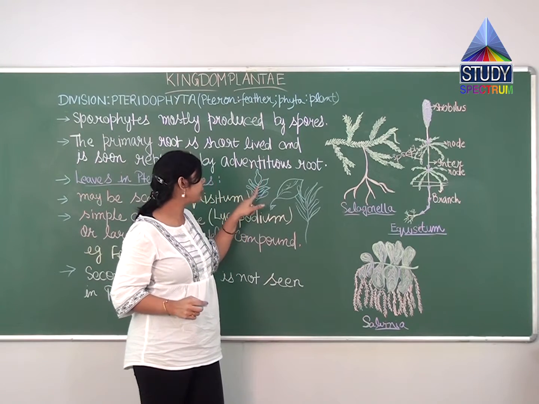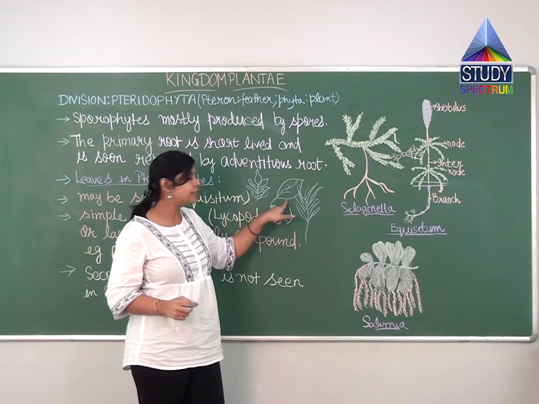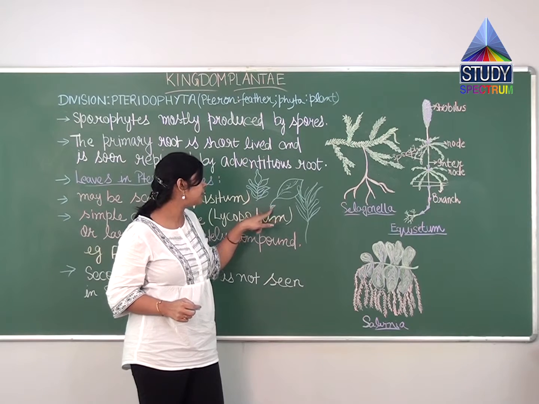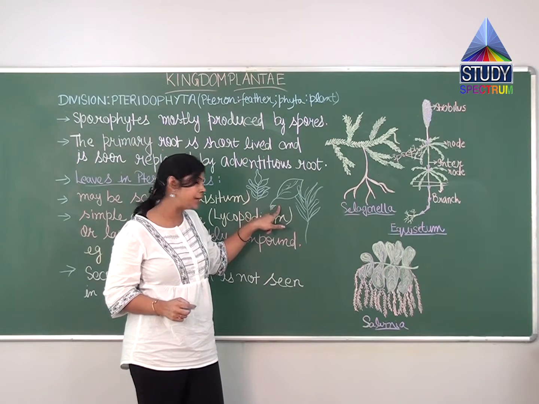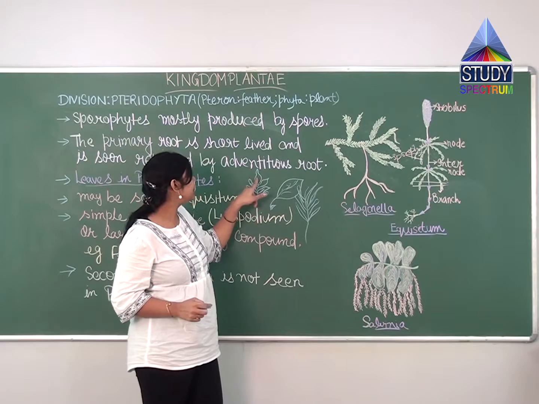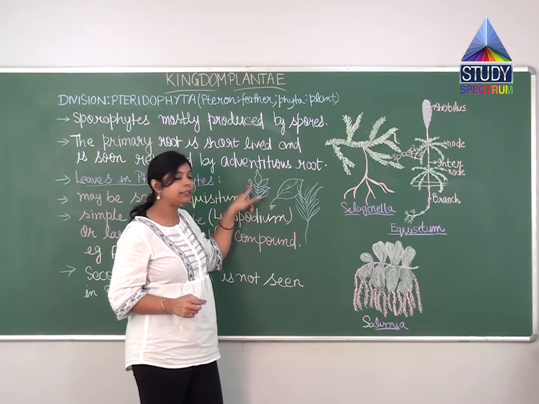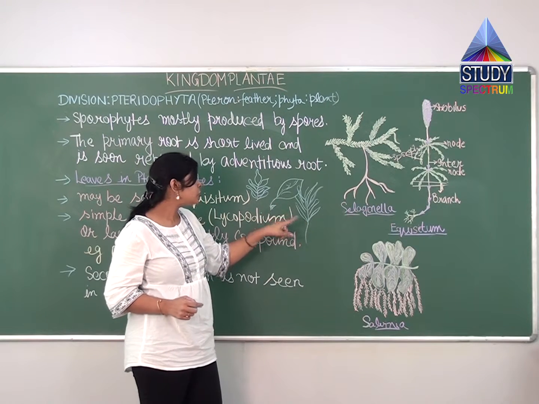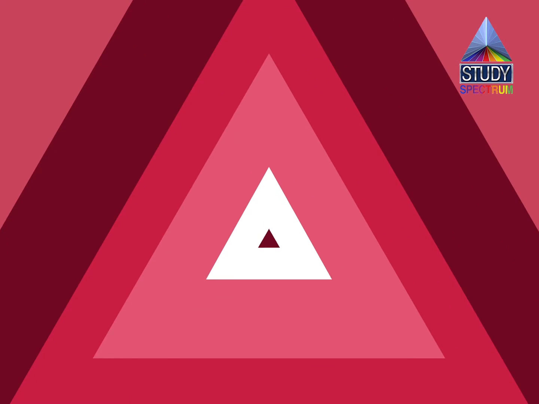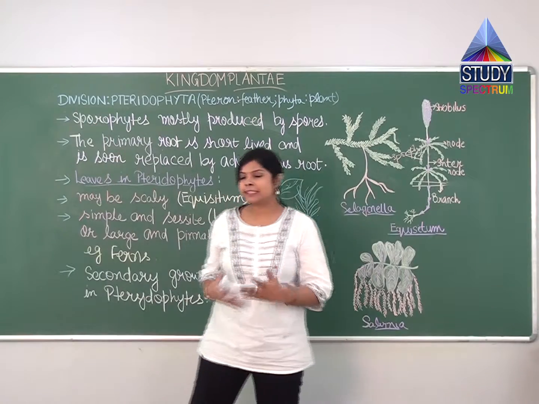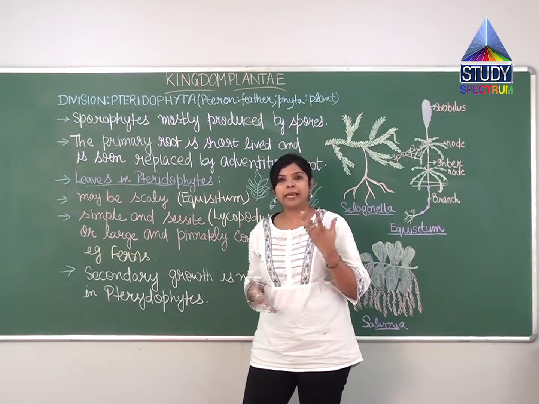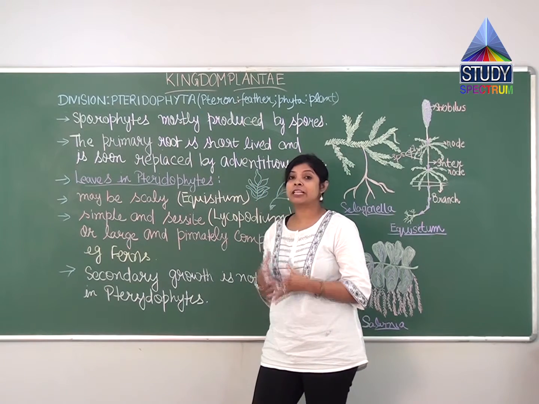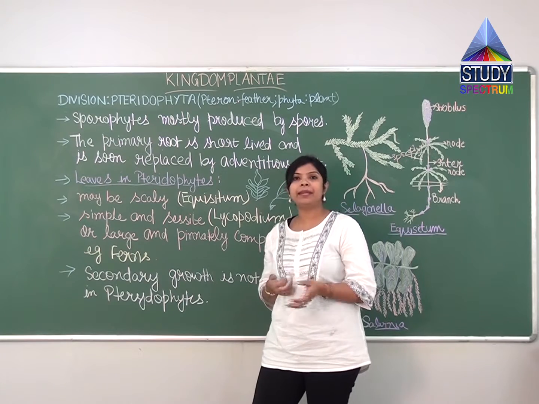The leaves which carry more leaflets are compound leaves, whereas a simple leaf is a single leaf, and at the axil of the plant axillary leaves will be present. But in compound leaves, the leaf carries a lot of other leaflets. What we have seen in pteridophytes is that leaves can be scaly, leaves can be simple and sessile, and other than this, there are many plants which have large, compound, pinnate leaves.